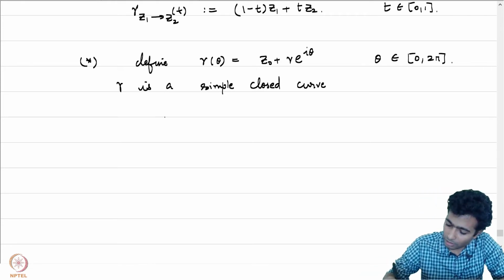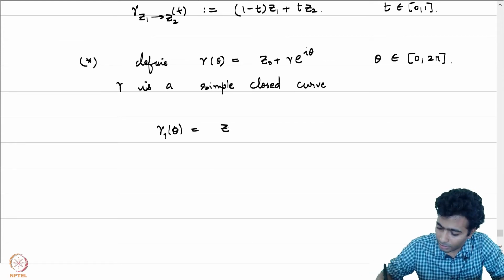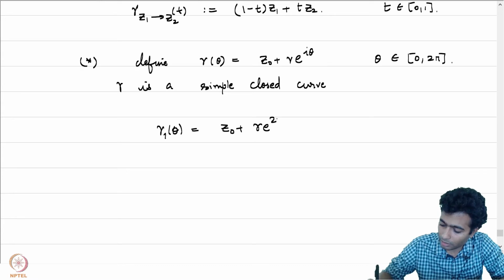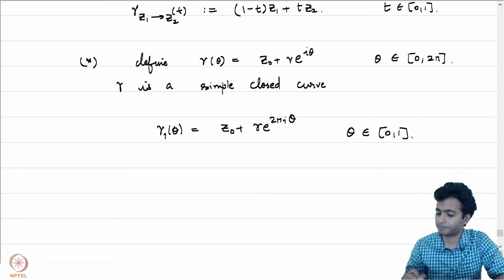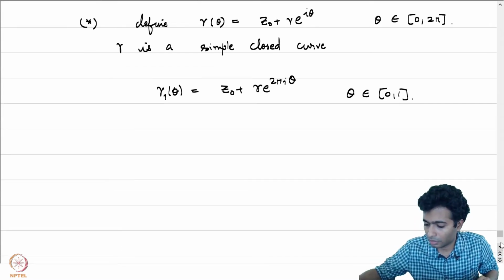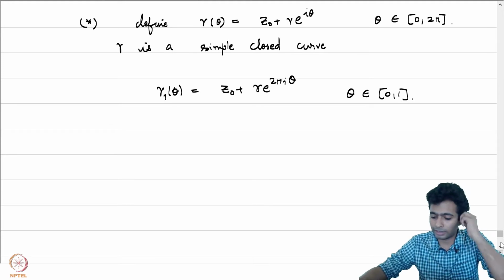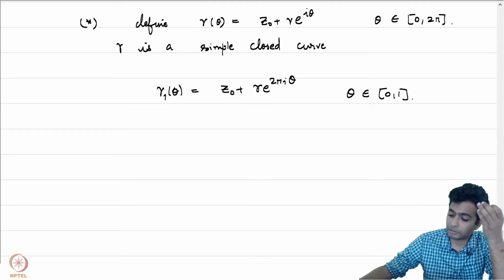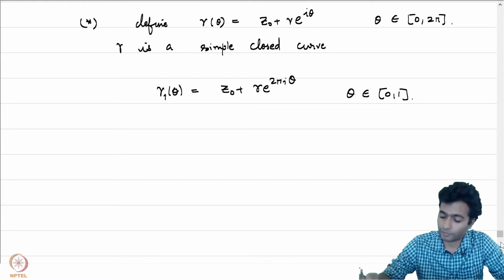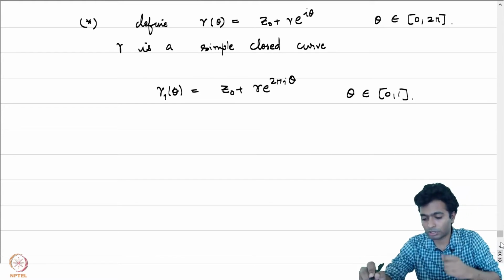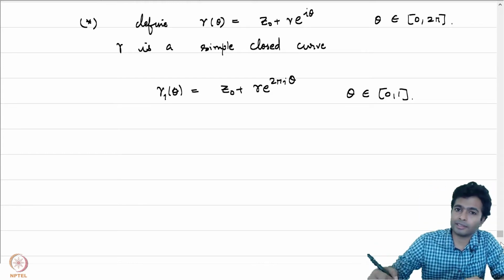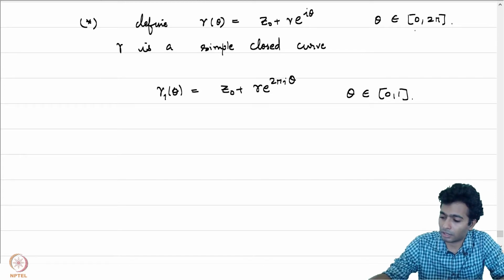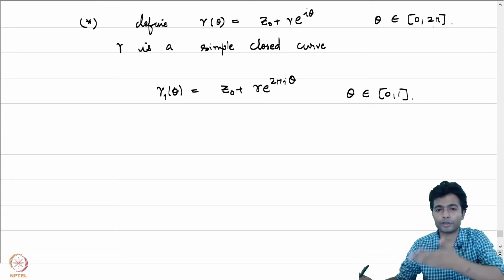Let's now define gamma 1 of theta to be equal to, again similarly, z0 plus r e to the power 2 pi i theta, but now theta is defined from 0 to 1. So if you notice, the properties of gamma 1 are very similar to those of gamma. Its initial and terminal points are the same as those of gamma. It's a simple closed curve whose image is also the same. But we still treat these as different curves because the first curve is defined on [0, 2 pi] and the second curve is defined on [0, 1].